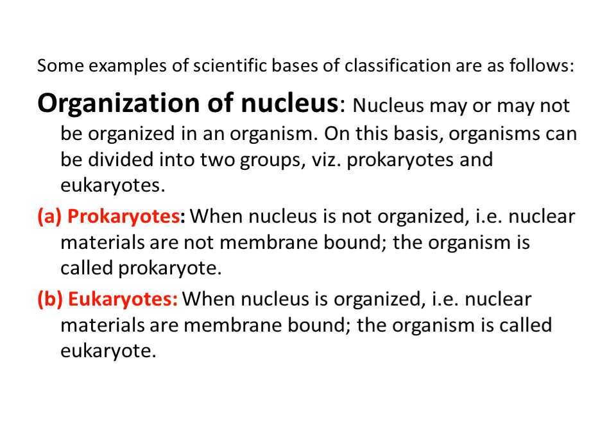First of all, the first classification that was based on a scientific basis was about the organization of the nucleus. Organisms were classified into two types, prokaryotic and eukaryotic, on the basis of the organization of the nucleus.